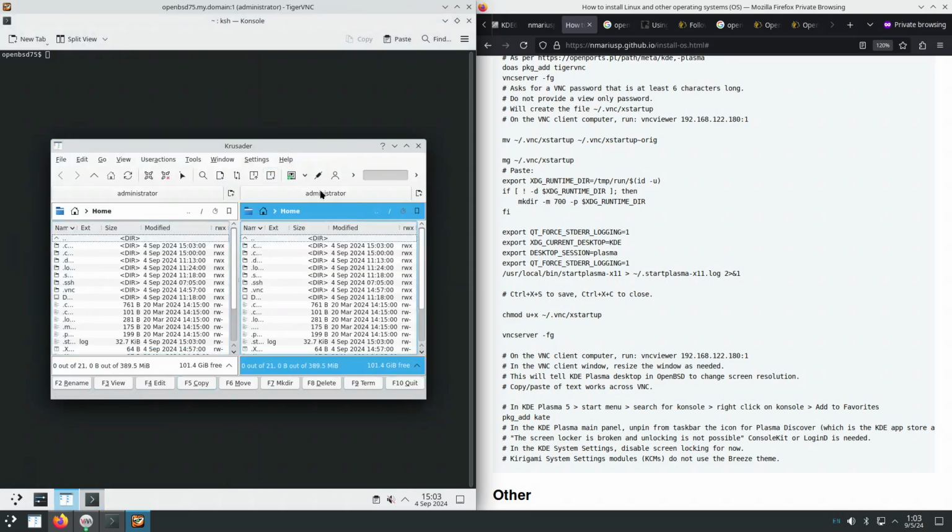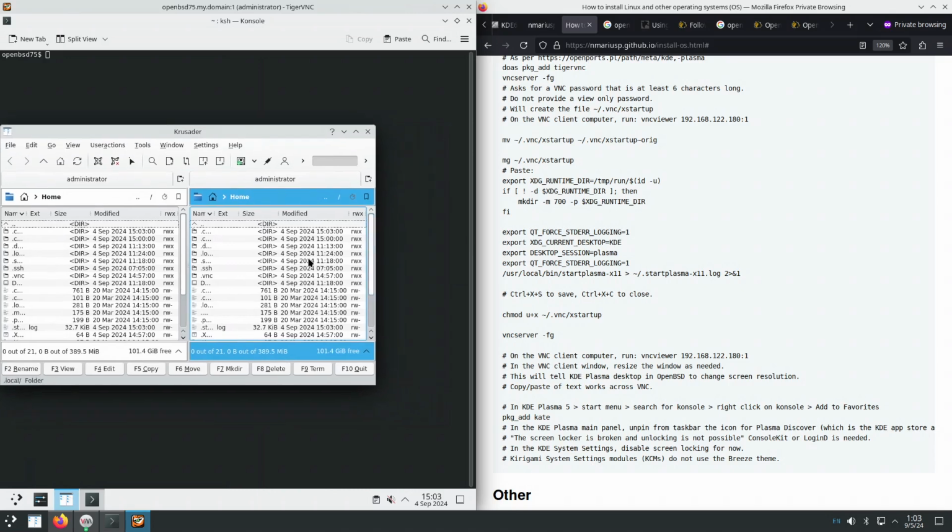So Krusader is using a totally different theme, not Breeze, but Oxygen. Breeze is used by Qt 6 KDE 6 applications, whereas Krusader is a Qt 5 application and it uses Oxygen. Maybe the Breeze package wasn't built with support for both Qt 5 and Qt 6 at the same time.